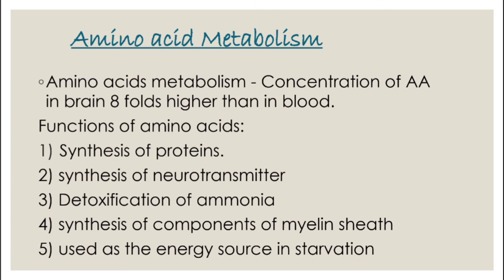Amino acid metabolism. The concentration of amino acids in the brain is 8-fold higher than in blood. Therefore, the functions of the amino acids here are synthesis of protein, synthesis of neurotransmitters, detoxification of ammonia, synthesis of components of the myelin sheath, and use as an energy source in starvation.